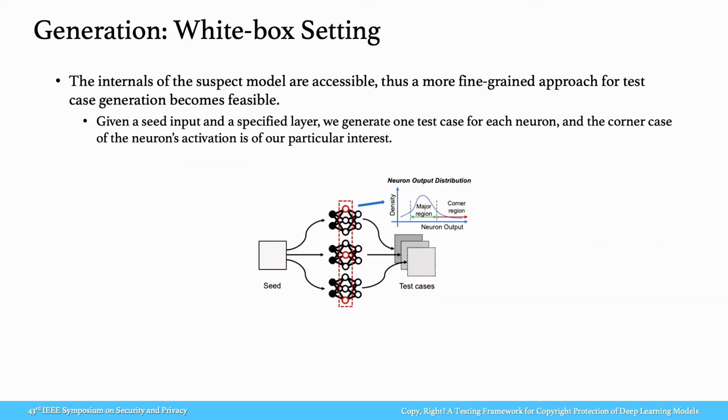In the white box setting, the internals of the suspected model are accessible. Thus, a more fine-grained approach for test case generation becomes feasible. As shown in the figure, given a seed input and a specified layer, DeepJudge generates one test case for each neuron, and the corner case of the neuron's activation is our particular interest.